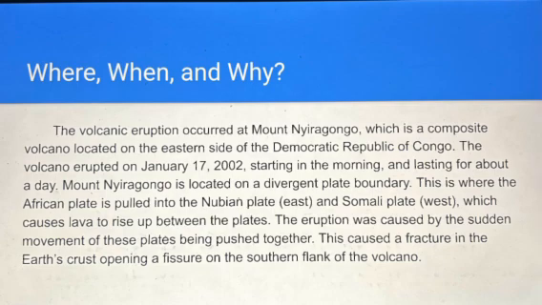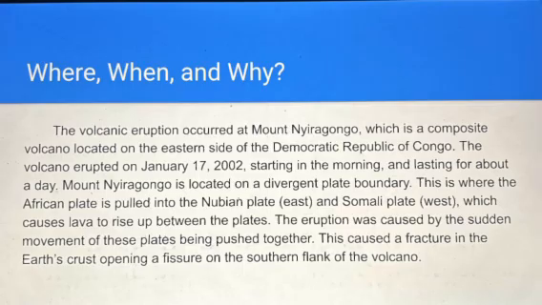Mount Nyiragongo is located on a divergent plate boundary. So this is where the African plate is pulled into the eastern Nubian plate and the western Somali plate. This causes lava to rise up between those plates. So the eruption was caused by the sudden movement of these plates. It was kind of an episode that came out of nowhere. And at the time, they didn't really have the precautions in place or anything to warn them about this.